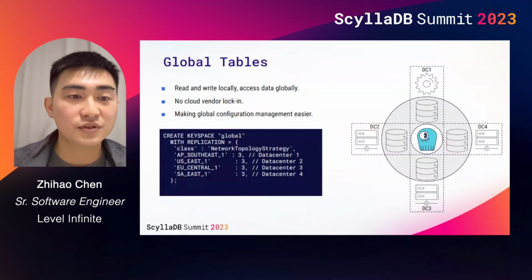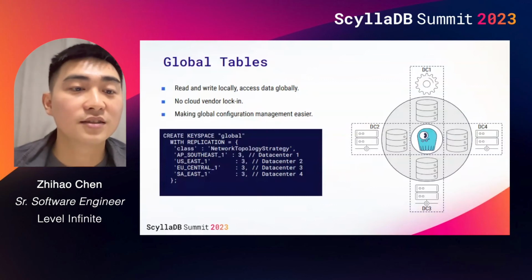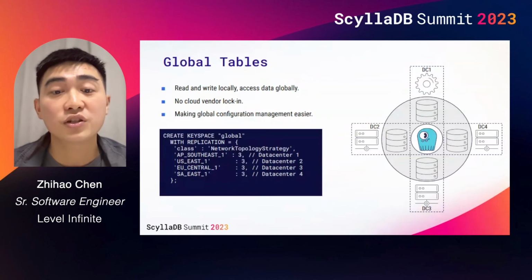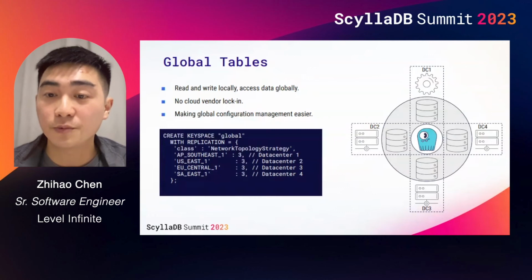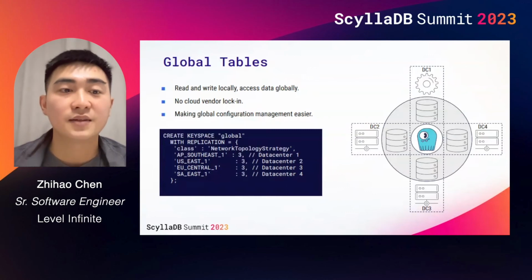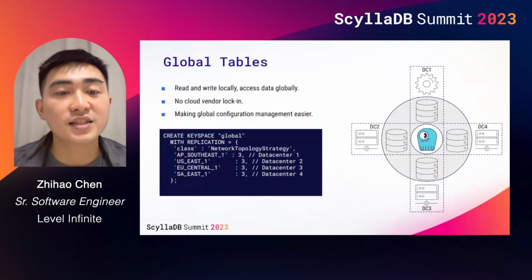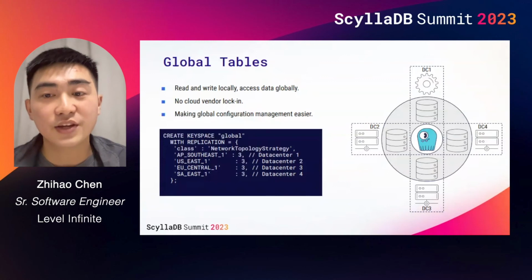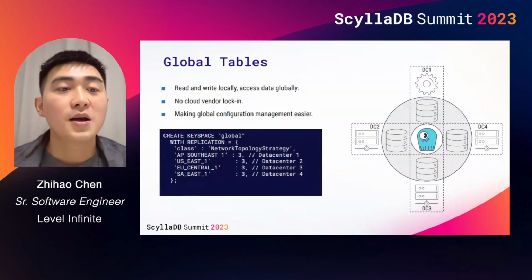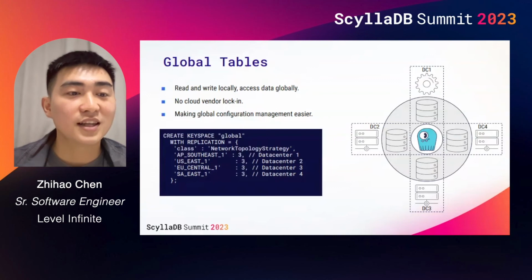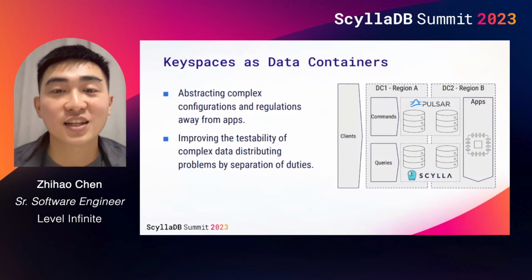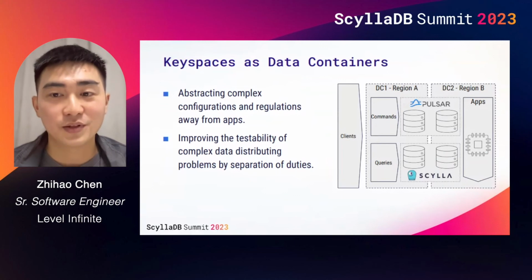If you have used AWS DynamoDB, you may be familiar with the feature called global tables, which allows applications to read and write locally and access the data globally. Enabling replication on key space provides a similar feature, but without vendor lock-in. You can easily extend global tables across a multi-cloud environment. The next use case we will discuss is how we use key space as a data container to improve the transparency of global data distribution.